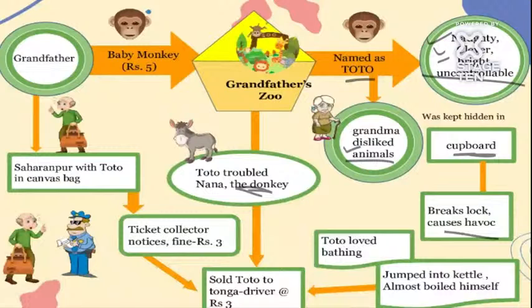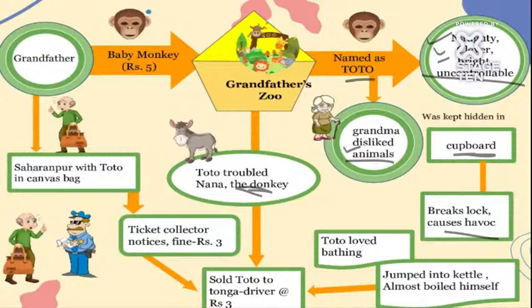But in the end, Toto was a super trouble. He used to throw plates at the guests, break the rice plates and everything, and he was causing a lot of nuisance. So at the end, the grandfather decided we cannot afford this much. We are not so rich to pay for whatever he breaks, we'll bring him back. So he sold Toto back to the tonga driver for 3 rupees.